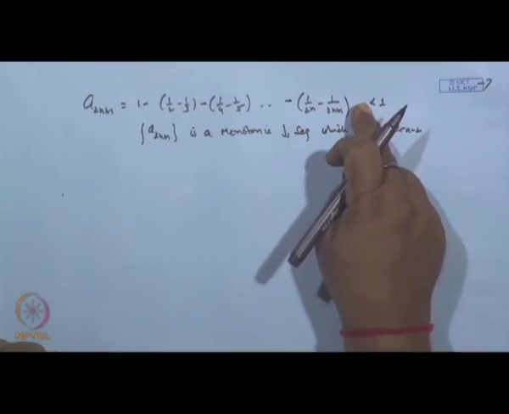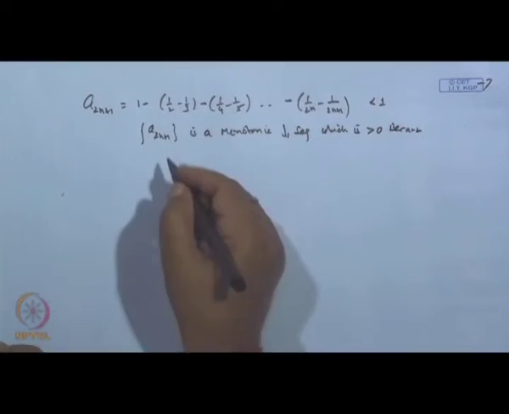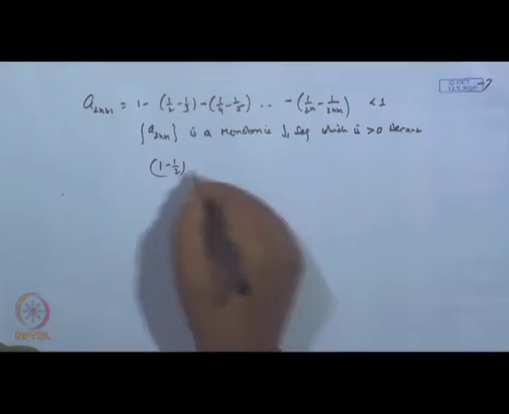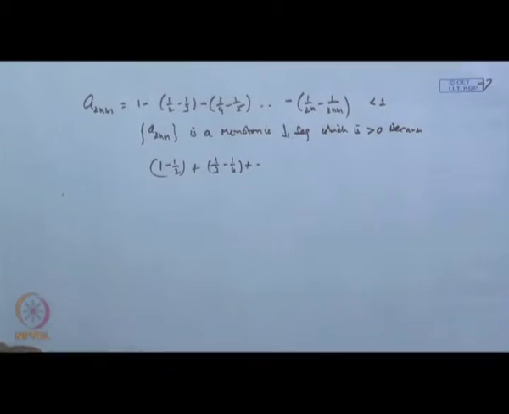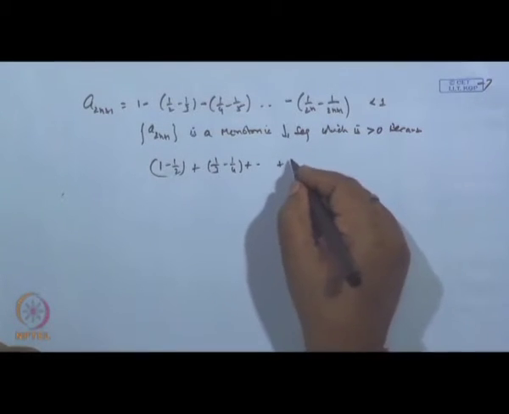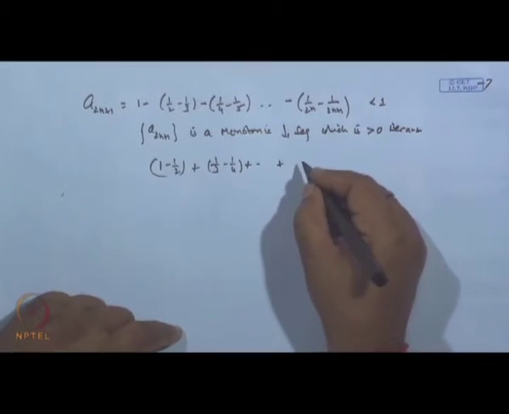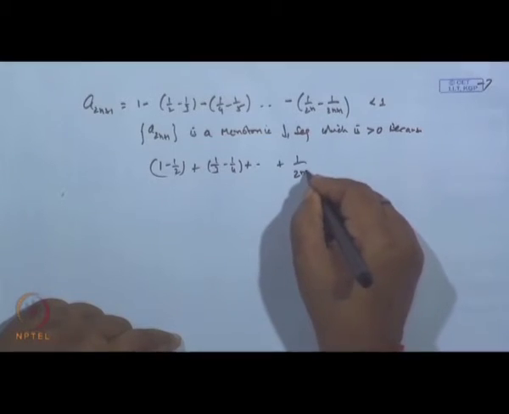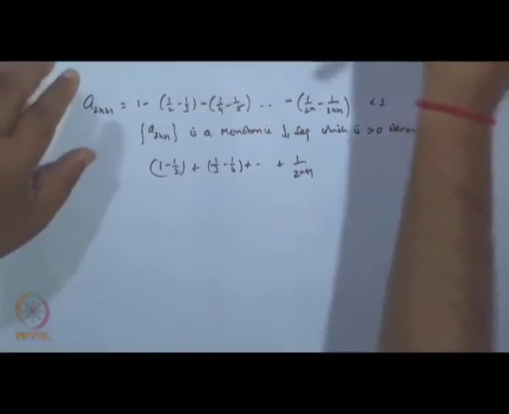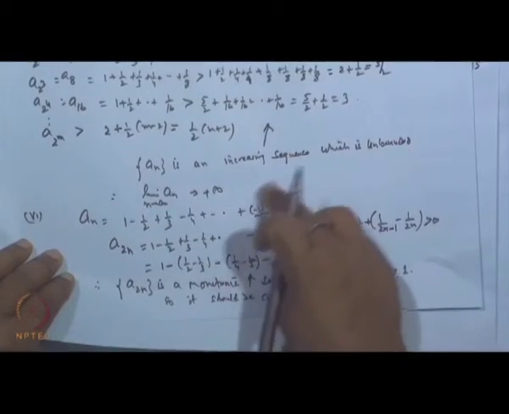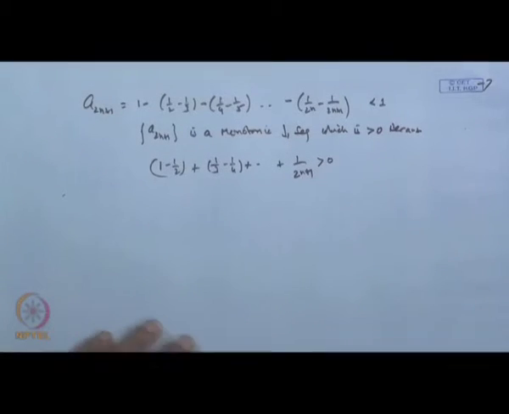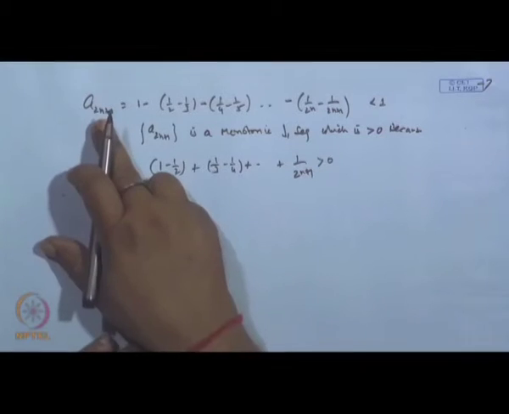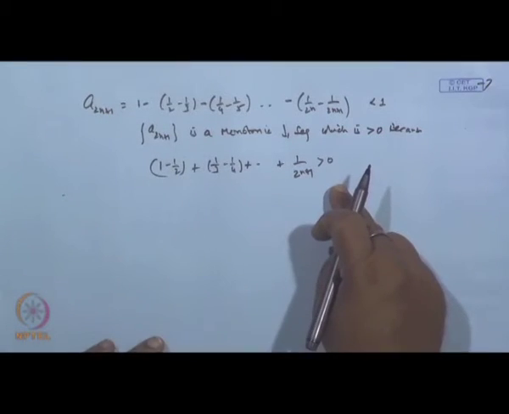If I take 1 minus half plus 1/3 minus 1/4 like this, then what happens? The last term will be 1 by 2n plus 1, because when n is odd, this term will be positive. So, this sequence is greater than 0.